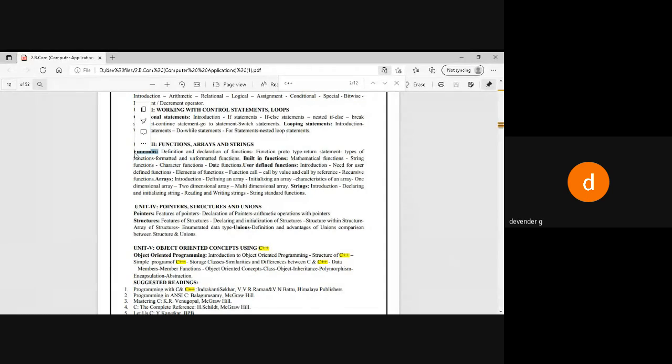Then, what is another one? Arrays. The second topic is arrays. I'm briefly describing the third unit. Now, what is an array? It's a collection of similar objects. Like I want to store numbers, or I want to store the names, or I want to store some images, or some videos, or some audios. So like that, I want to